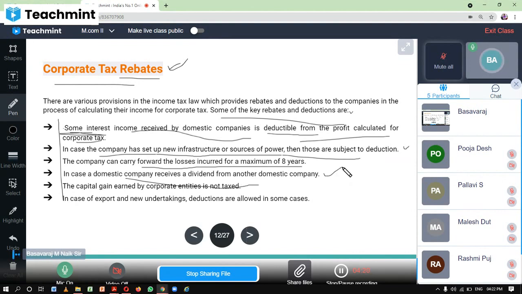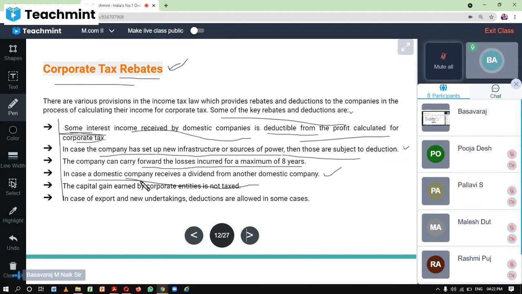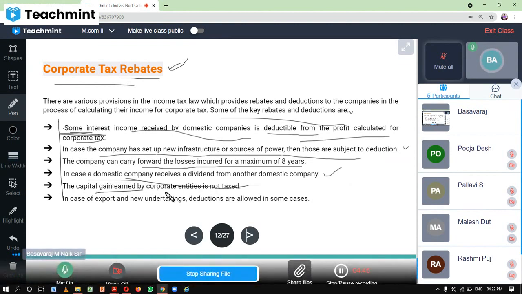You have studied this while studying income tax in your UG itself, right? There is a criterion that in case a domestic company receives any dividend from another domestic company, that will be exempted, that you know. And the capital gain earned from corporate entities is not taxed.